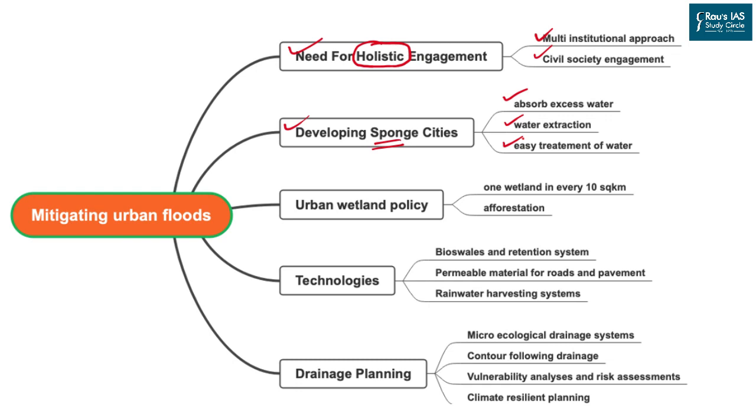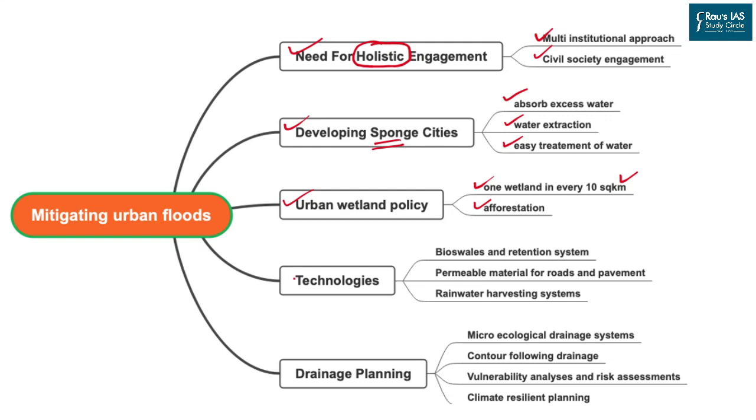The best example is that the excess water which we are getting during the flood management could be treated and used for afforestation programs. We also require an urban wetland policy. Now, what does it mean? It means that we should develop at least one small wetland in every 10 square kilometer area in an urban town. These wetlands will help us to soak the excess water which we receive during the flood period. And this also includes that the wetland should have afforestation policies attached to it. More wetlands, more greenery means more water to absorb.